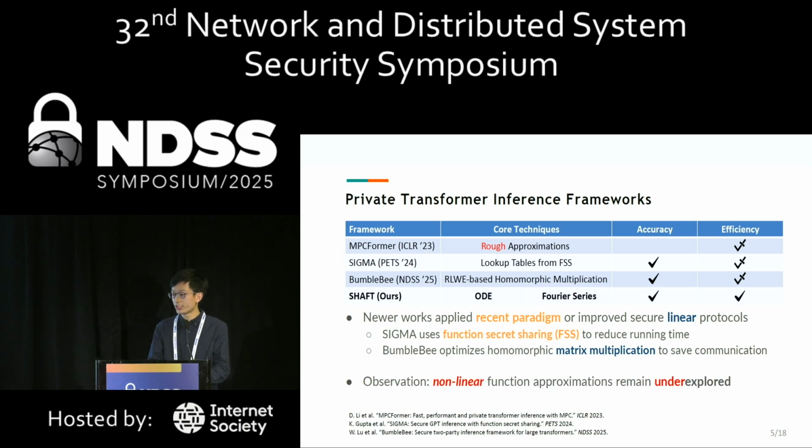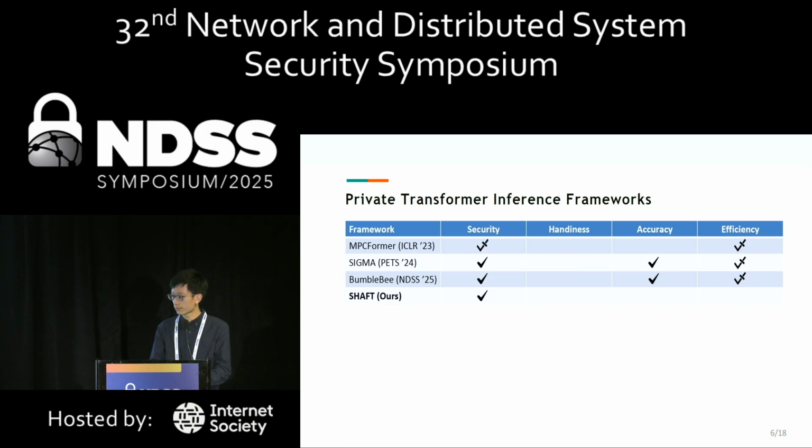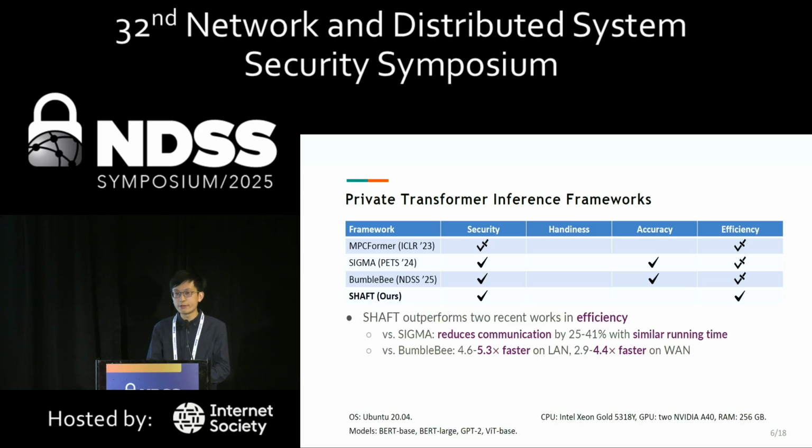So our observation is that nonlinear function approximations remain underexplored in the existing work. Our work, Shaft, used ordinary differential equations and Fourier series for nonlinear function approximations. MPCFormer lacks a formal security proof. Our work, following recent works, provides a formal security proof. And in terms of efficiency, we outperformed the two recent works.